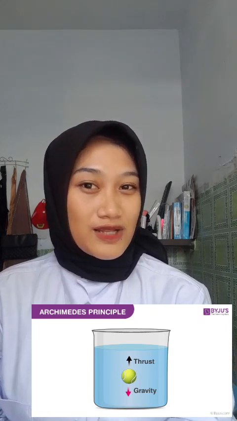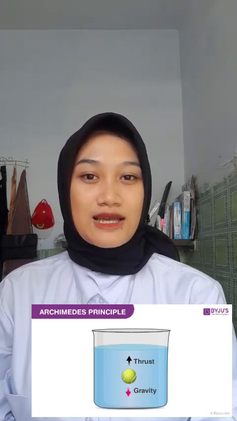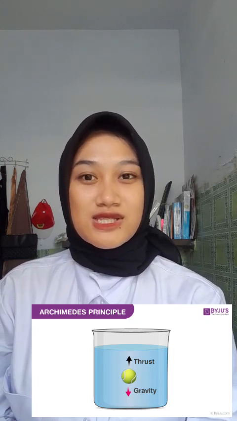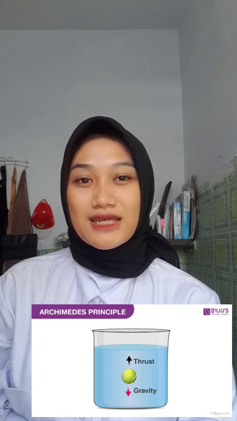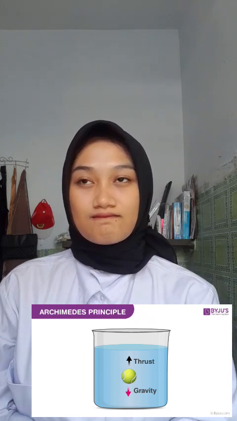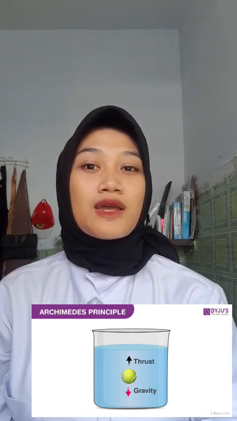The object feels as though its weight is reduced. The apparent weight is thus given by apparent weight equals weight of object in the air minus thrust force buoyancy. Archimedes' principle tells us that the weight loss is equal to the weight of liquid the object displaces.